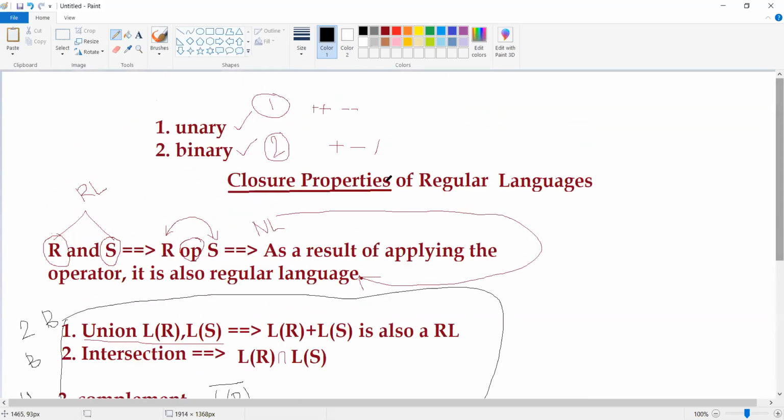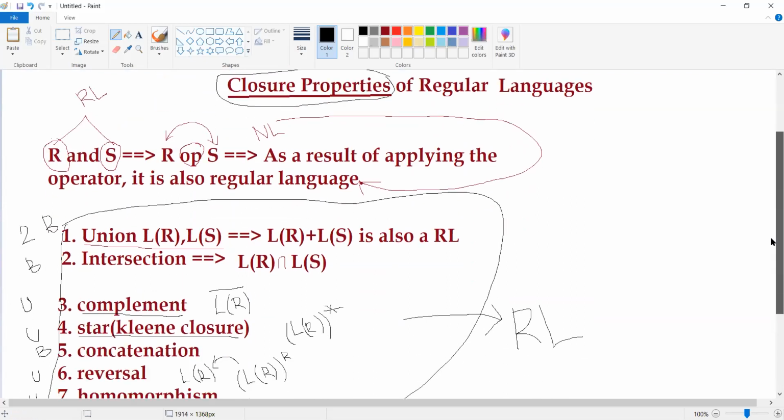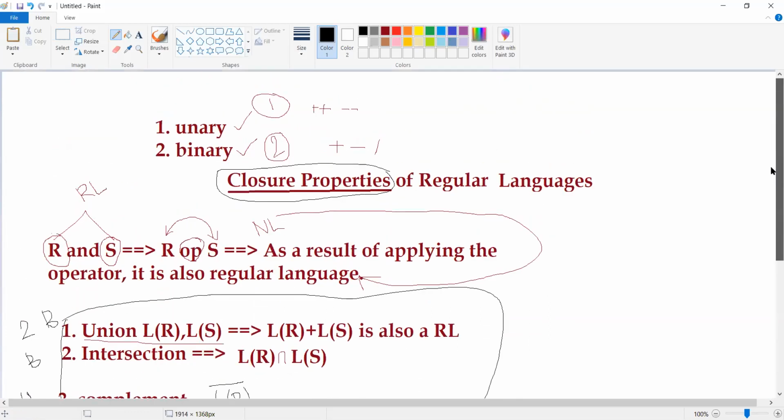So this is what the closure property says. Are you able to understand? So this is what we mean by closure properties.